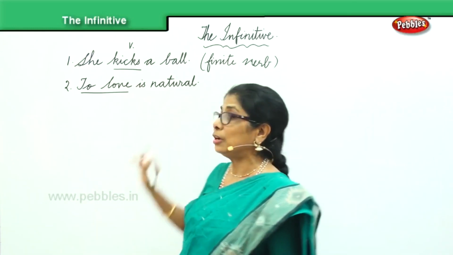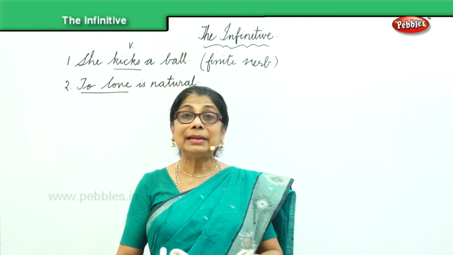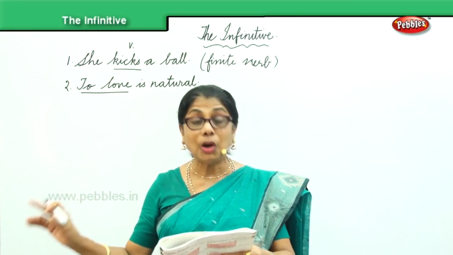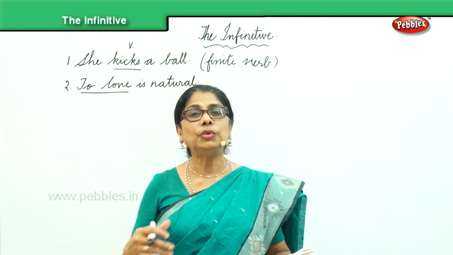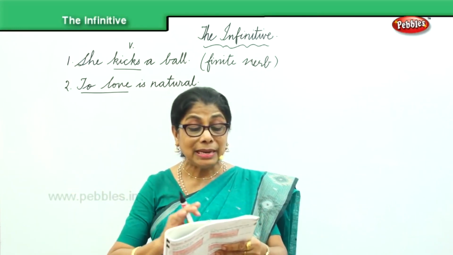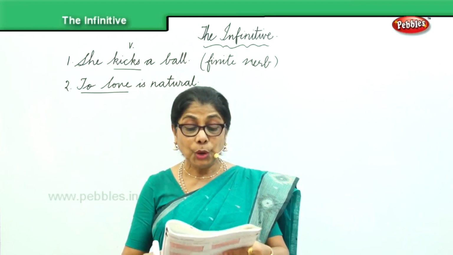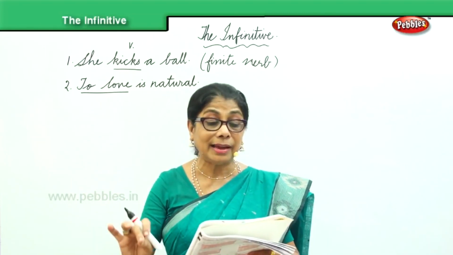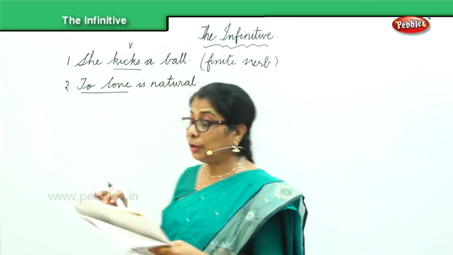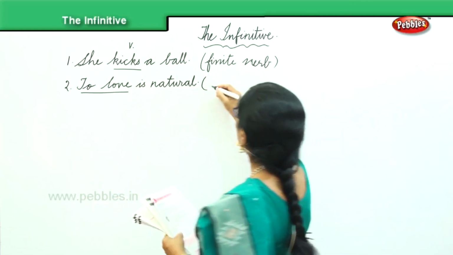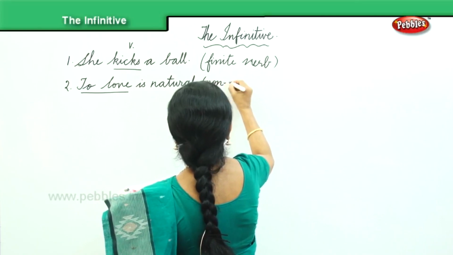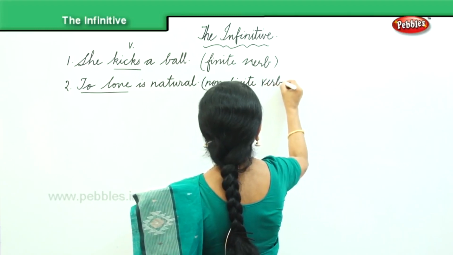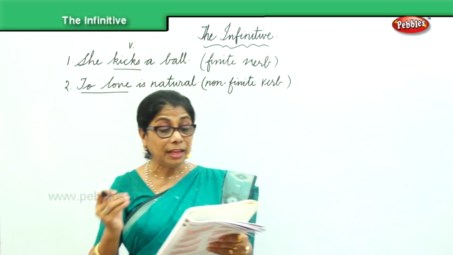Now, to love is natural. Here you have no subject and it is not limited by number. You can love any number of persons. So there is no limit. Therefore, we call such a verb, to love, non-finite or infinitive. We call this a non-finite verb.